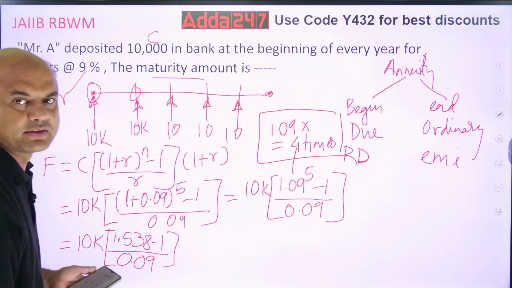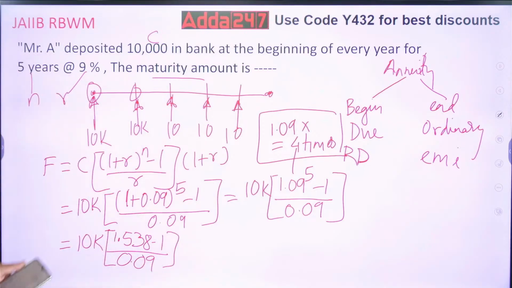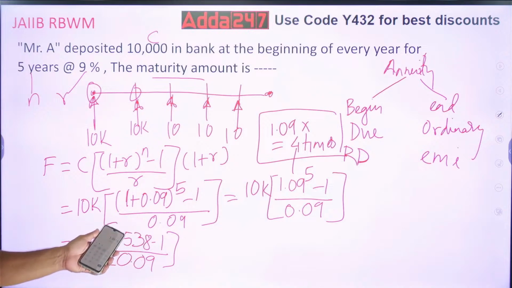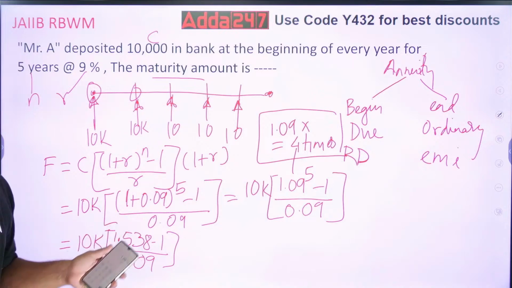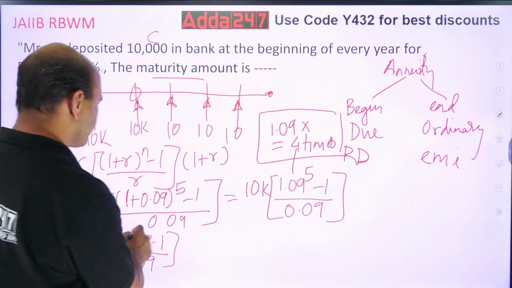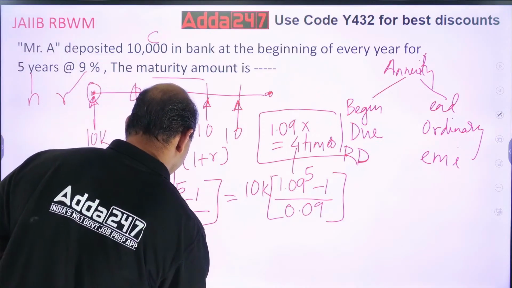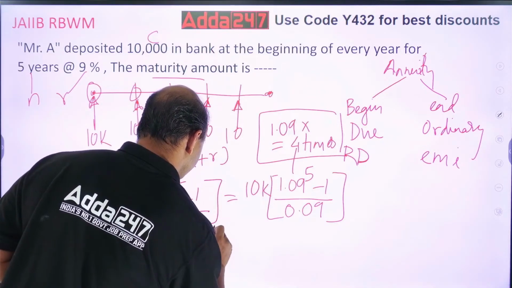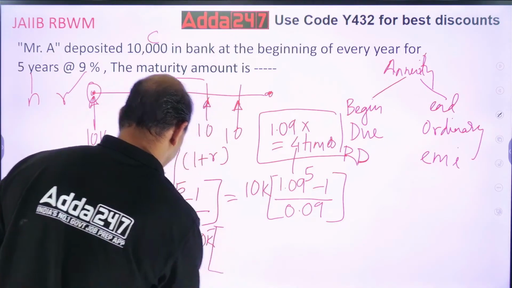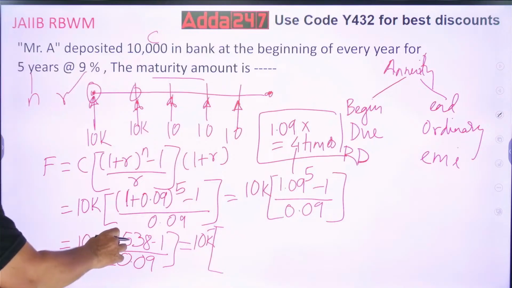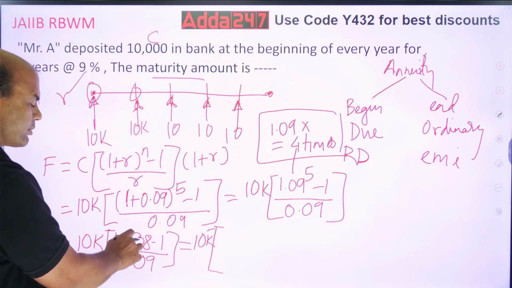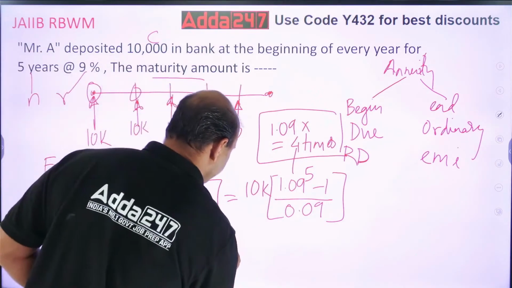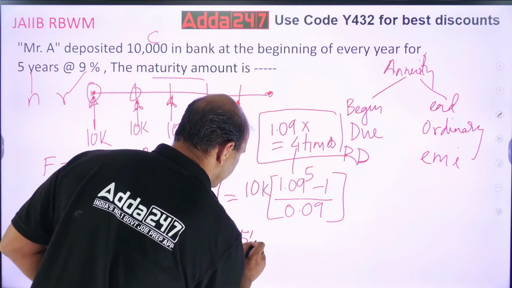This is not changing, okay. So do it now. So this becomes 0.538, or you can take it 0.54 also. 538 is nothing. So take it 0.54. So it becomes 10k into 0.54. See, 1.538 means 1.54 minus 1. So 0.54 divided by